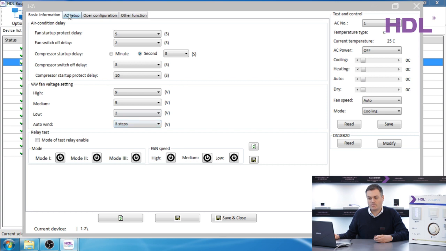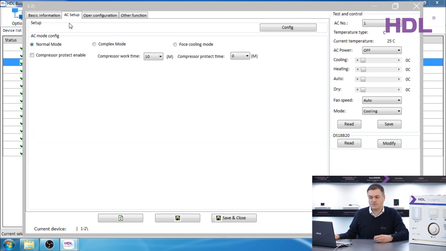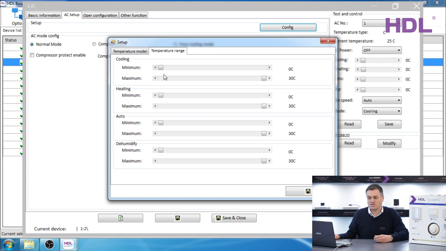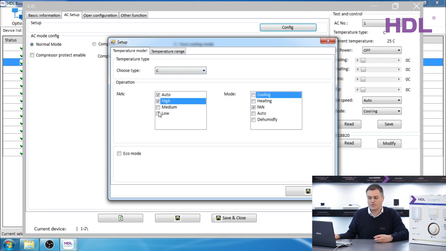On the next page, we have the AC setup. Here we can use the setup where we can change the different available modes. For example, maybe you only want auto, in which case you can disable the other functions. You can also change the temperature range available. We will leave this on for now.